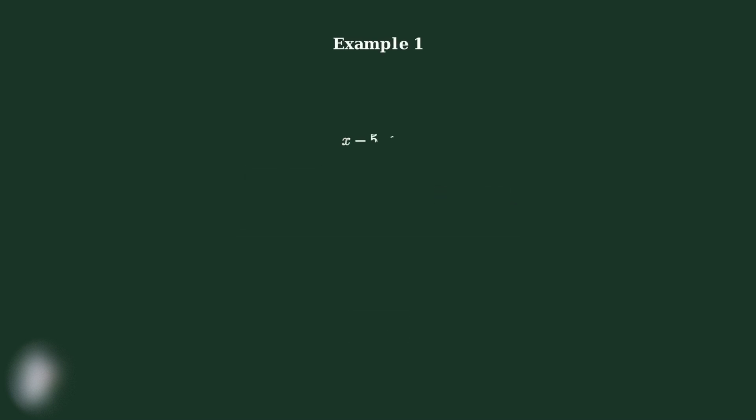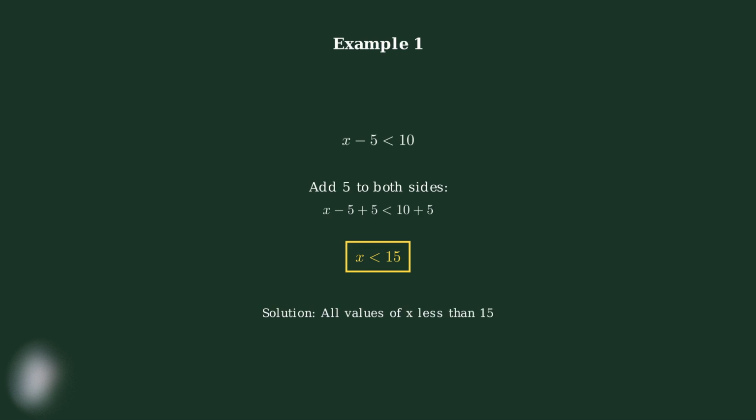Let's work through our first example step by step. We need to solve x minus 5 is less than 10. To isolate x, we need to eliminate the negative 5. We do this by adding 5 to both sides of the inequality. Now we simplify both sides. On the left, negative 5 plus 5 equals 0, leaving us with just x. On the right, 10 plus 5 equals 15.